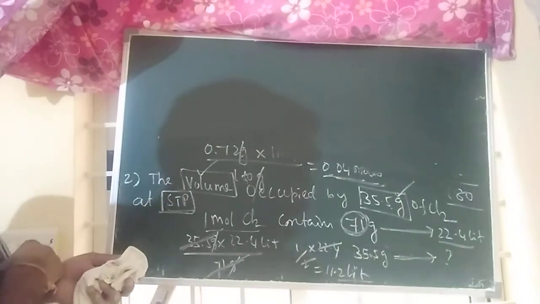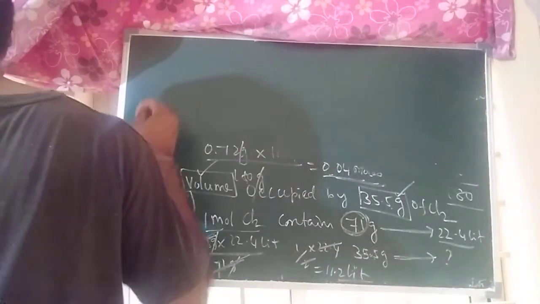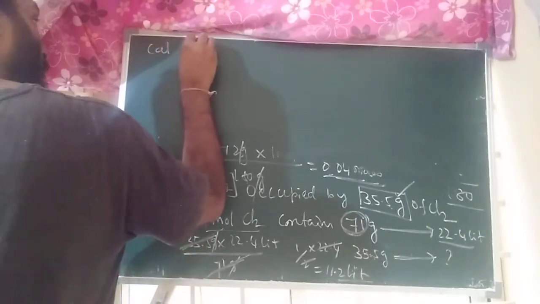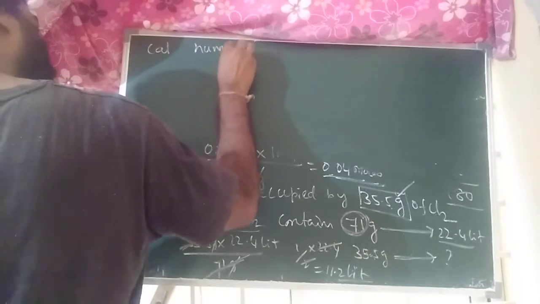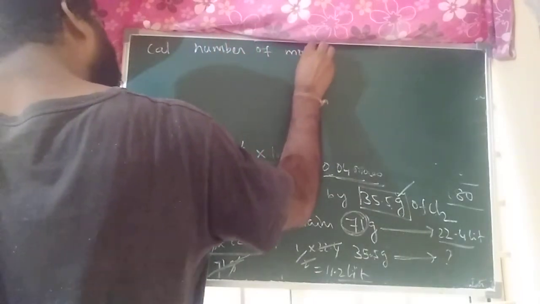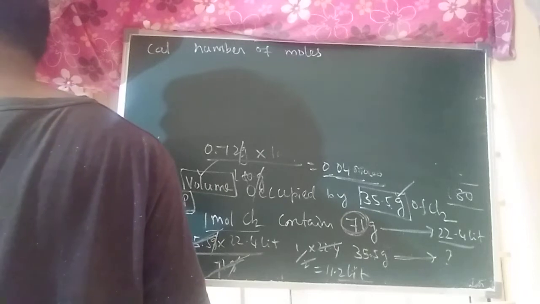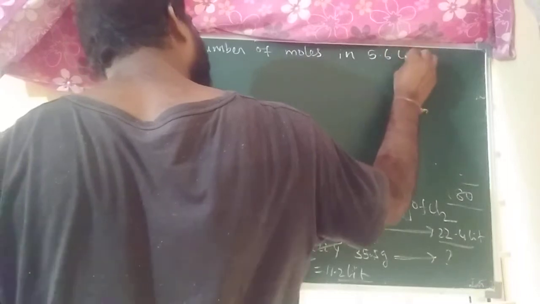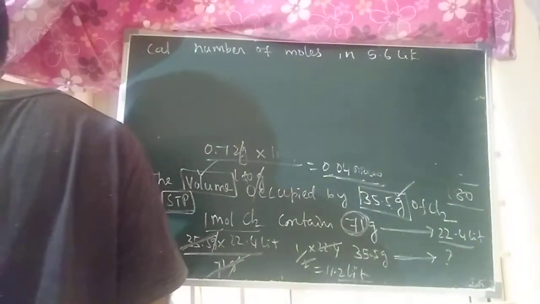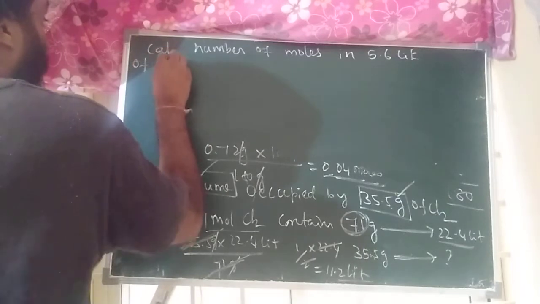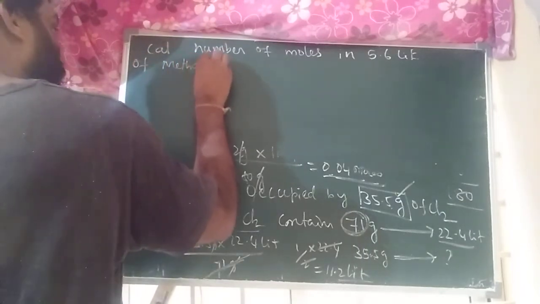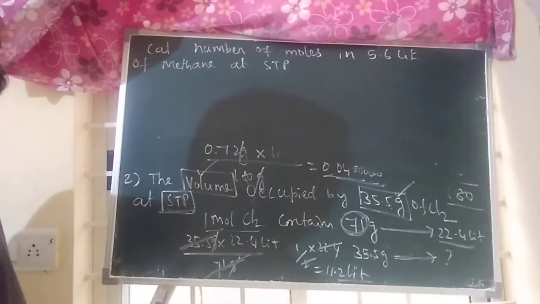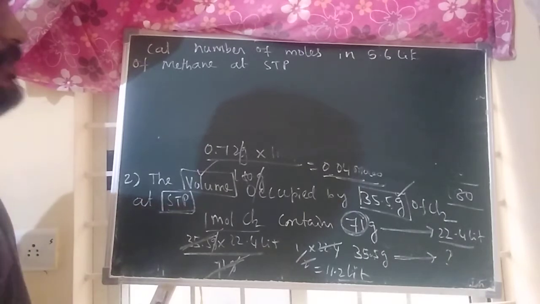That is most important. See, third question once. Calculate number of moles in 5.6 liters of methane at STP condition.